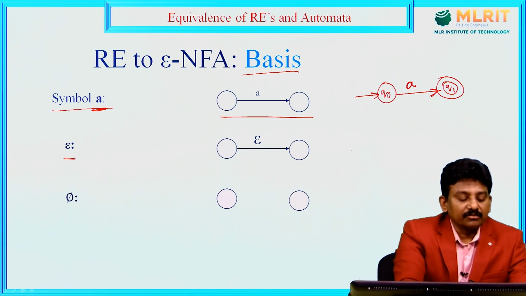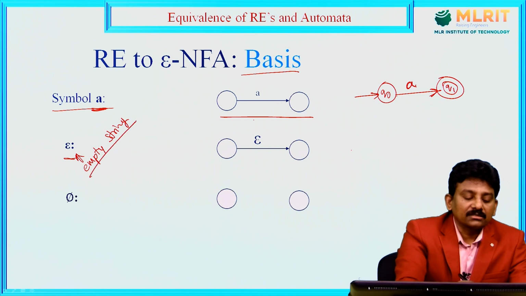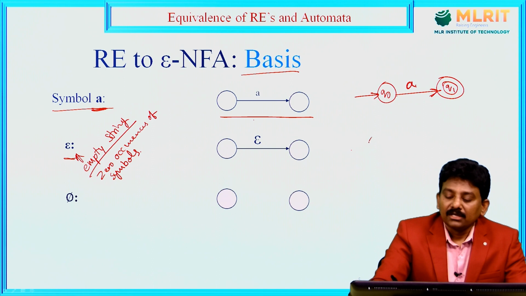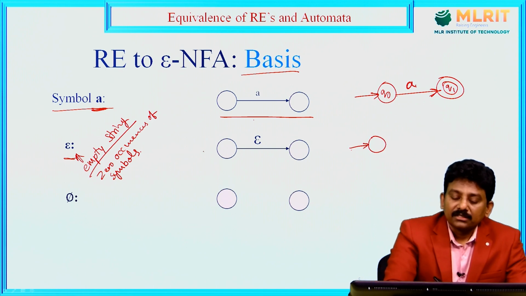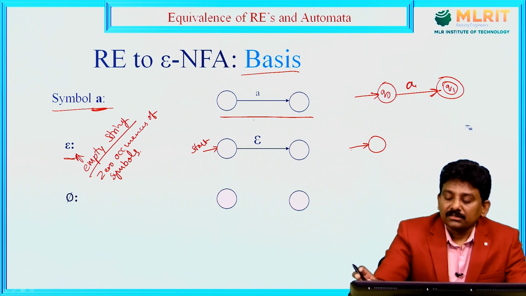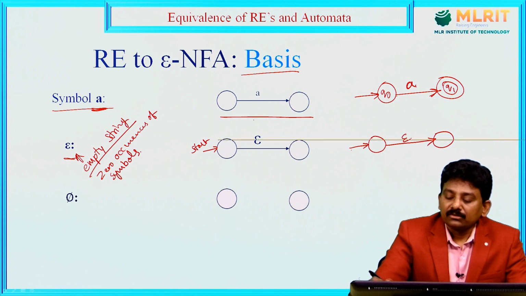Next, if the symbol is epsilon, that is, the empty string, zero occurrences of symbols, that means there is an initial state as well as a final state, and I can go to the next state with epsilon.